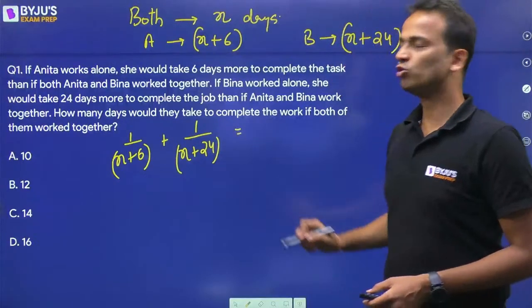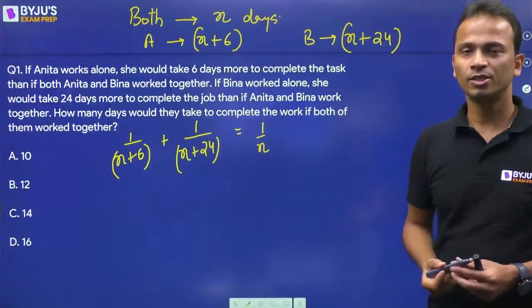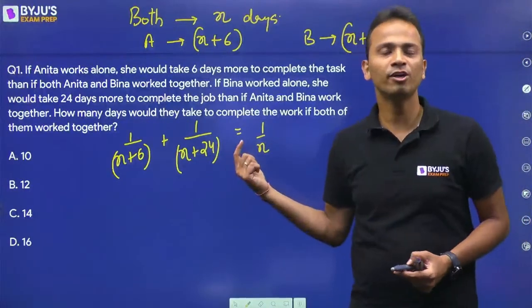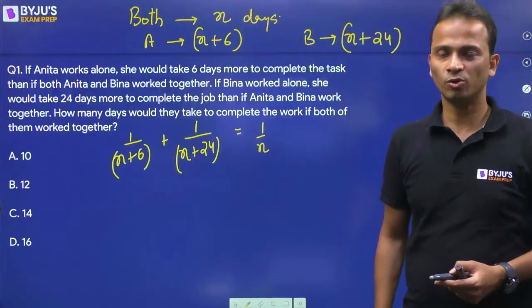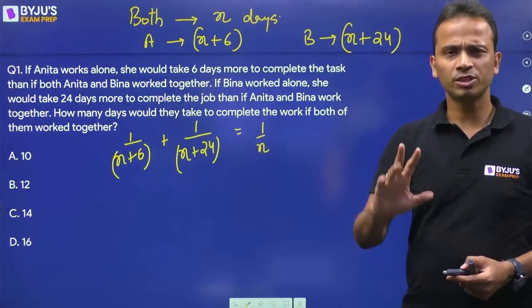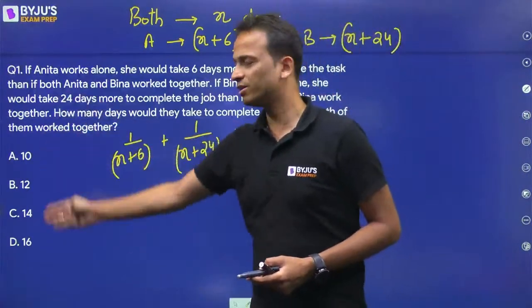And that will be equal to the net 1 day work, that will be equal to 1 upon X. So this is the equation that is there in front of us. We can solve this equation and find out our answer. Okay. Now there are 2 options after this. Either you can solve this equation or you can consider the options.